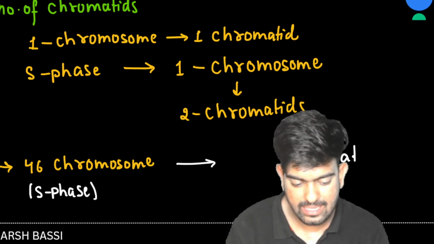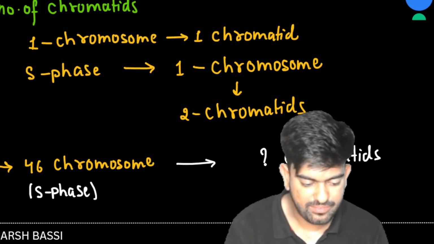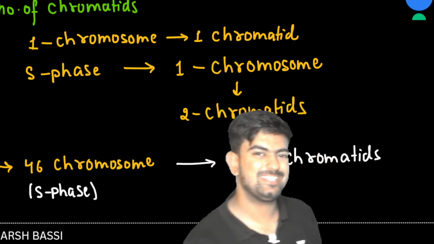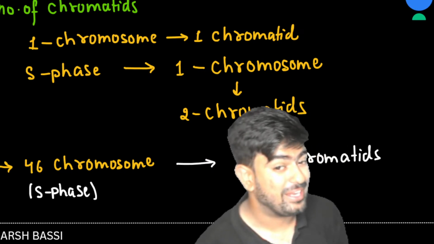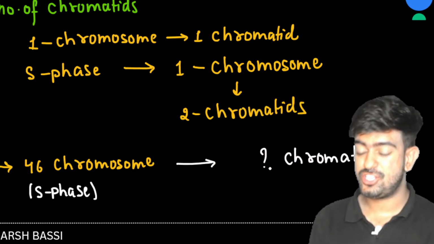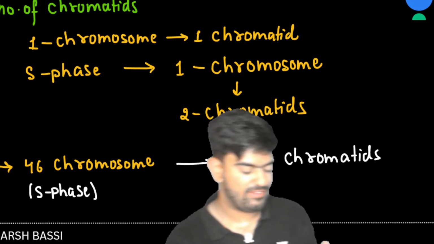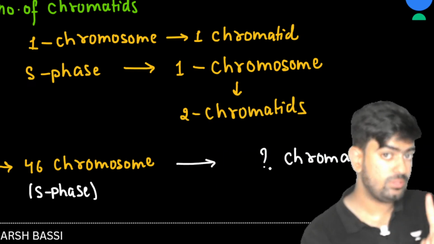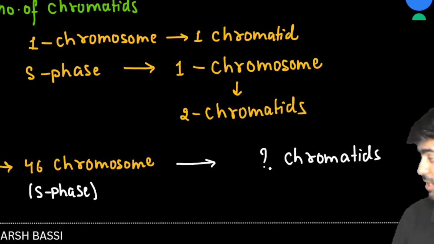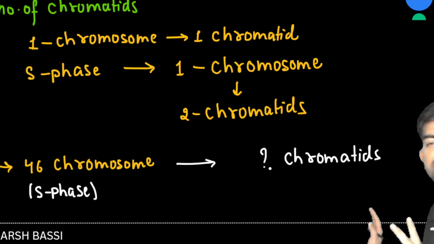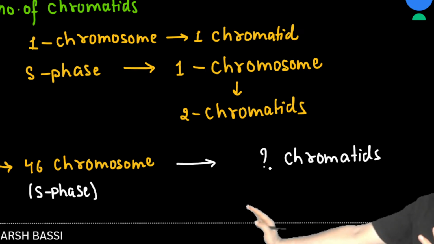Apply your brain. In normal condition, we have 1 chromosome, 1 chromatid. Now the cell is in S phase.